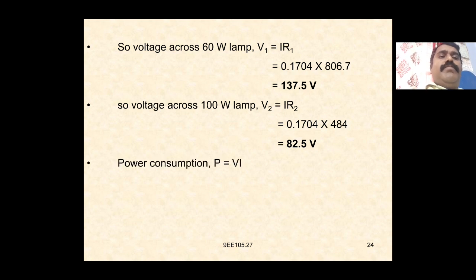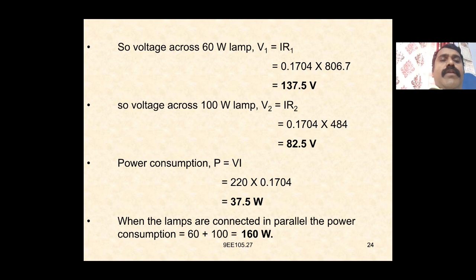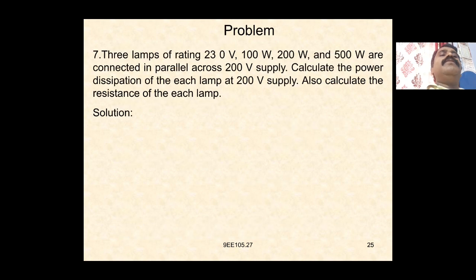So the power consumption P is equal to V into I, which is equal to 220 into 0.1704, which is equal to 37.5 watts. When the lamps are connected in parallel, the power consumption P is equal to 60 plus 100, which is equal to 160 watts.